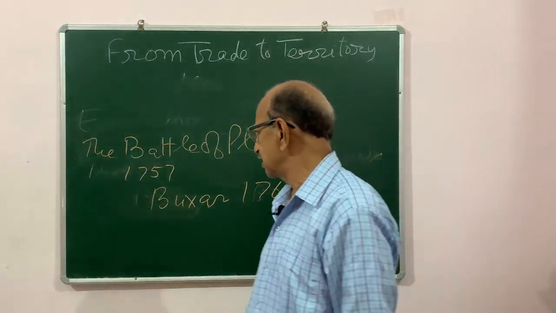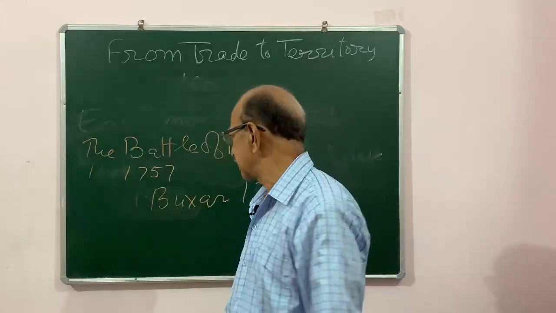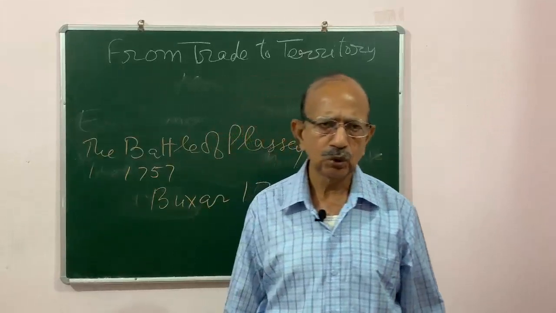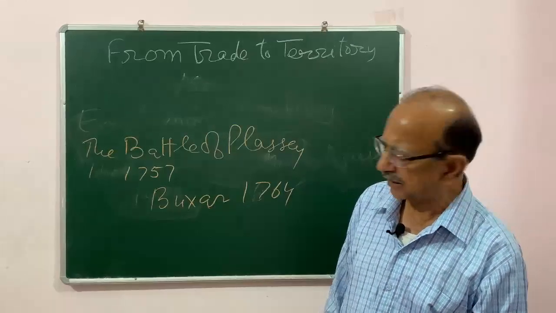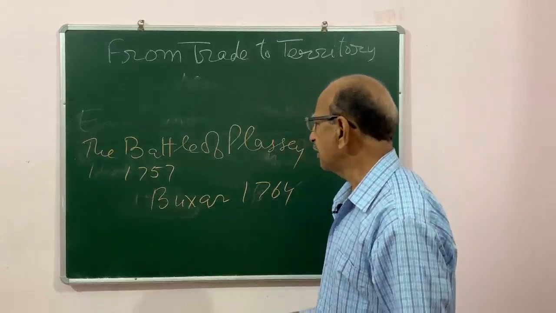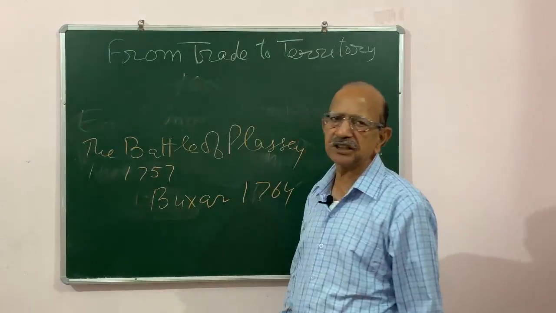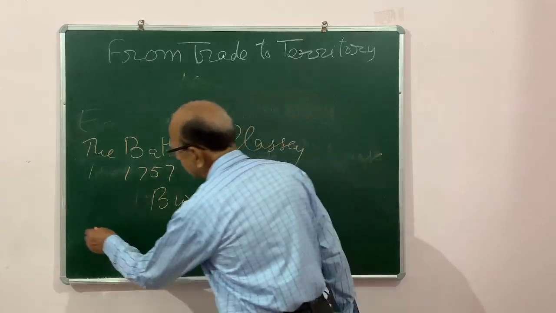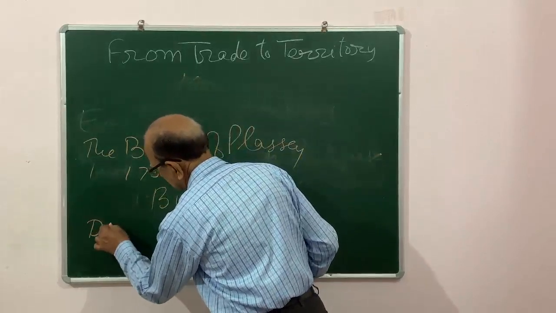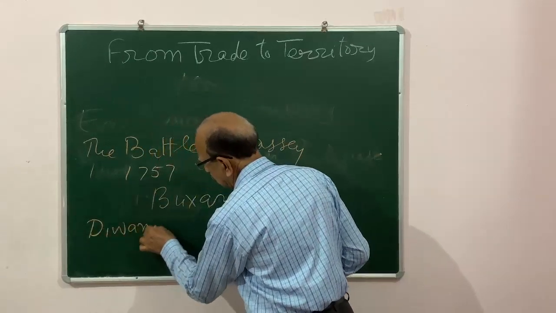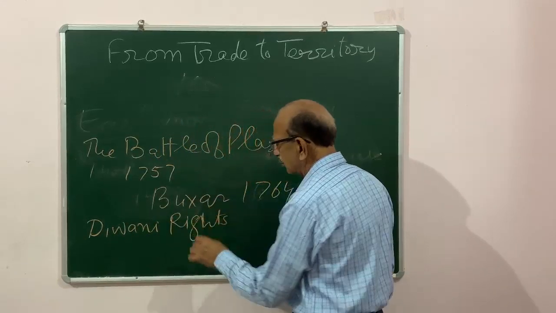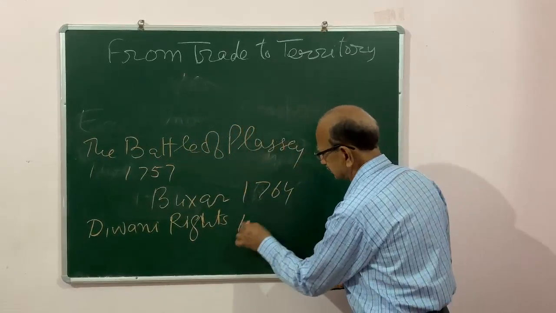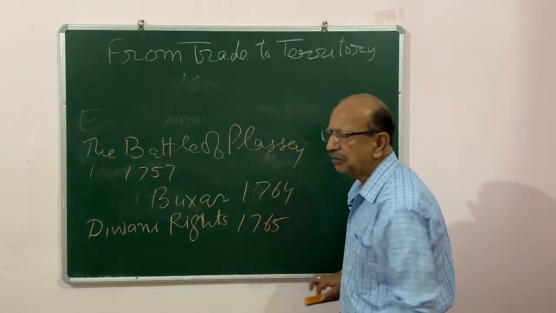After that the British realized that they would have to occupy a number of territories so that they could continue their trade. And after that they again consolidated their position by acquiring the Diwani rights from the Mughal Emperor in 1765.